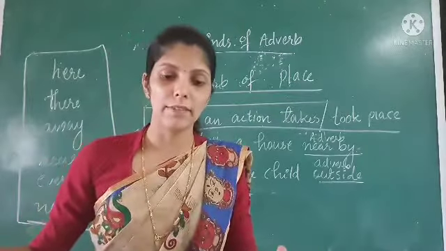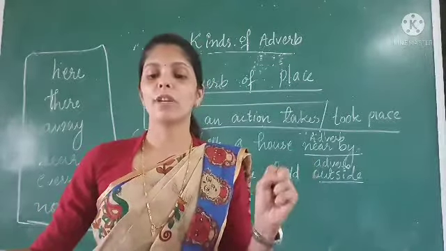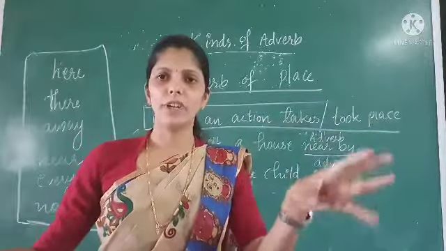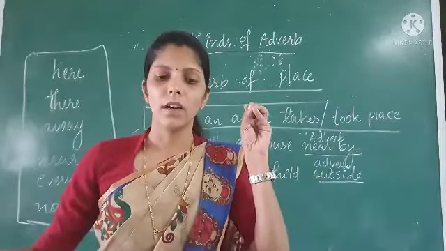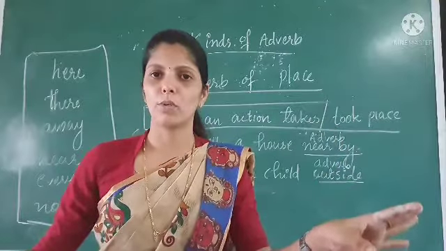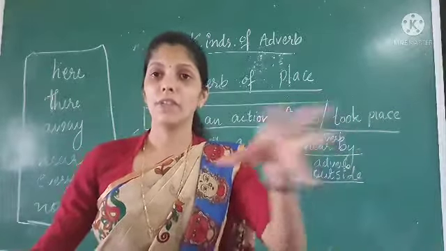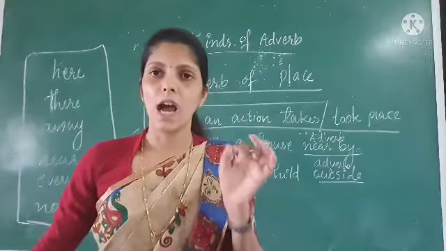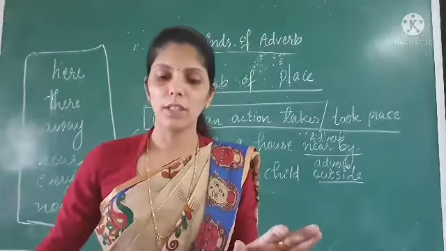The second example given is: He had thrown balls of crumpled paper everywhere. He had thrown the balls of crumpled paper, that is the action that happened there. So where? Everywhere. So everywhere is the adverb of place used over there.